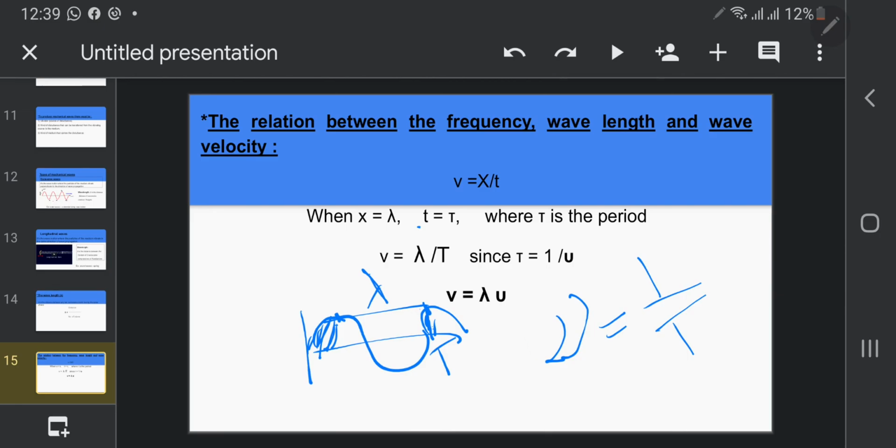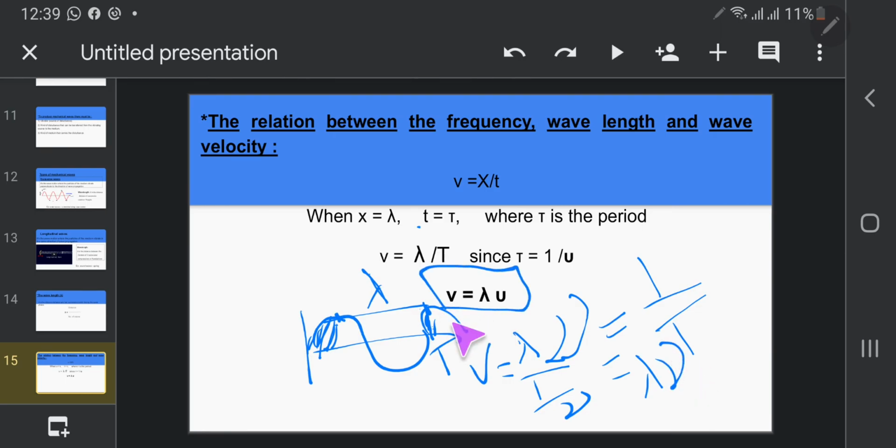So V equals lambda times frequency, wavelength times frequency. So velocity equals wavelength times frequency. This is a very important law, and this law is also used in problems. Thanks and goodbye.